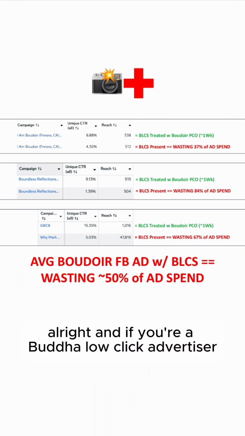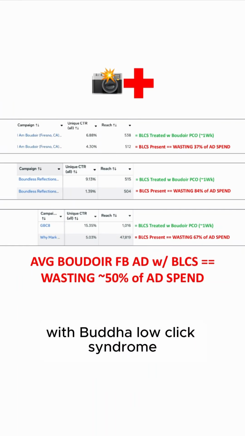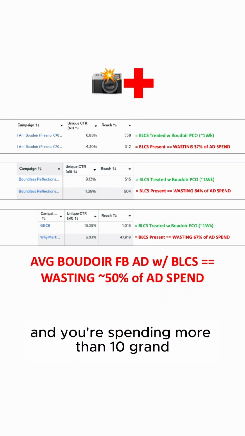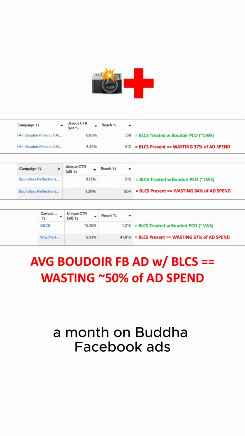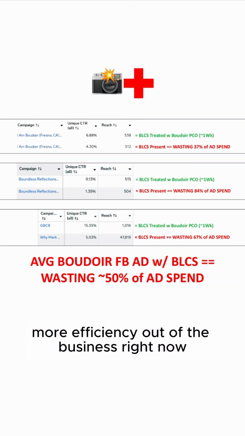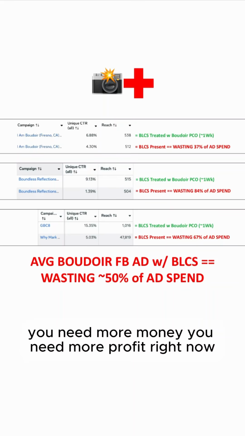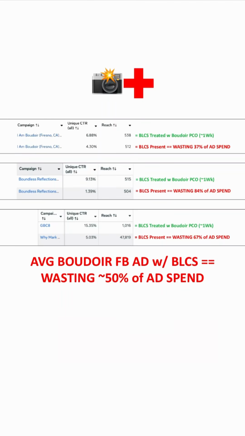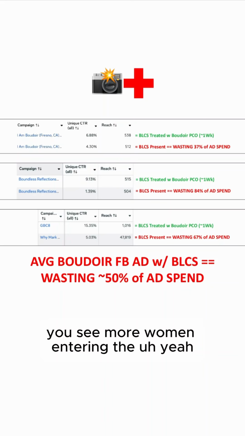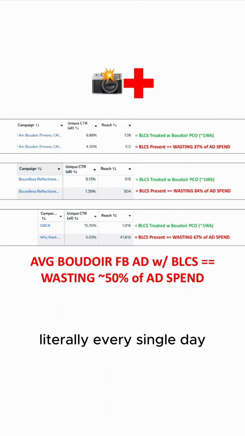All right, and if you're a boudoir low click advertiser with boudoir low click syndrome, so if you are a BLCA with BLCS and you're spending more than 10 grand a month on boudoir Facebook ads, and you've decided you got to pull more efficiency out of the business right now, you need more money, you need more profit right now, because you see inflation is happening all around us, you see more women becoming boudoir photographers literally every single day.